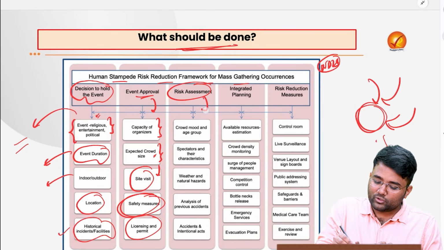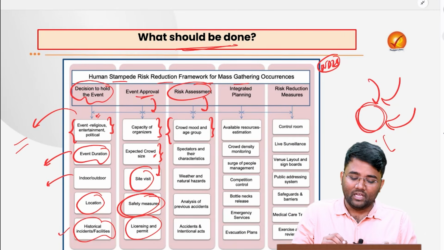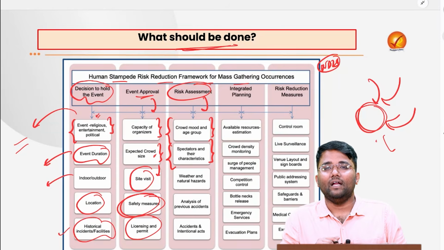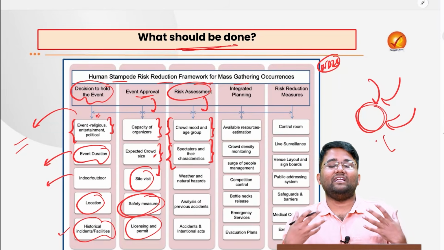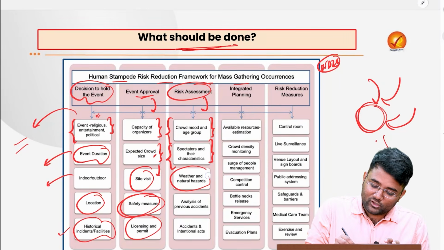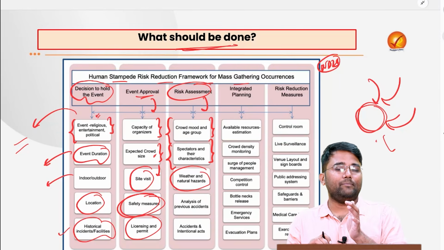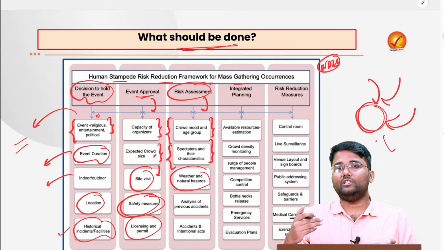Then the risk assessment also needs to be done. For example, crowd mood and age group need to be seen properly. The spectators and their characteristics also need to be seen, for instance if there is a huge young population and the performer is also very highly energetic, so that needs to be assessed properly. Weather and natural hazards: what is the weather forecast, if there can be some rainfall, and if the event is outdoor, that also needs to be accounted for.